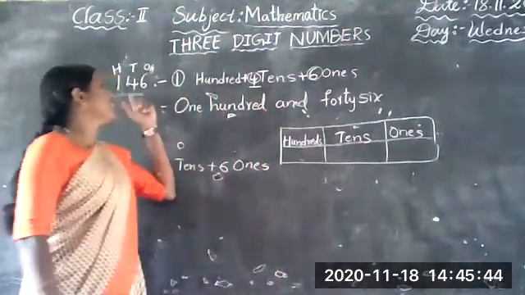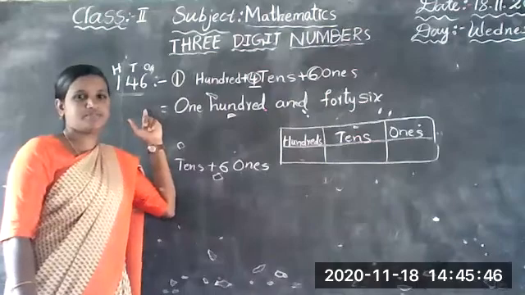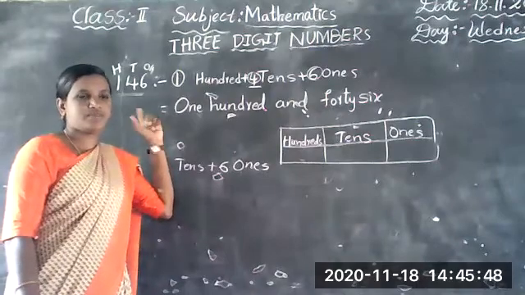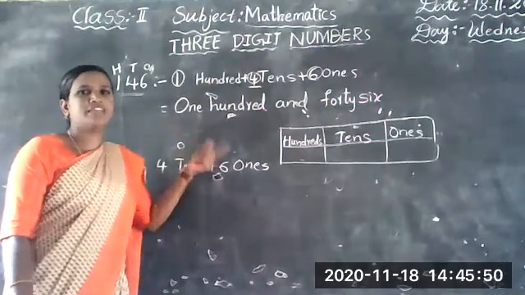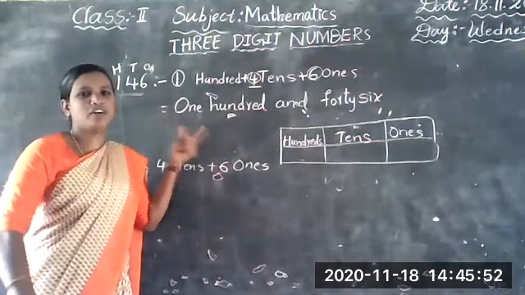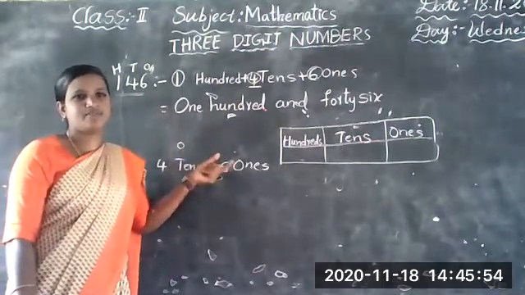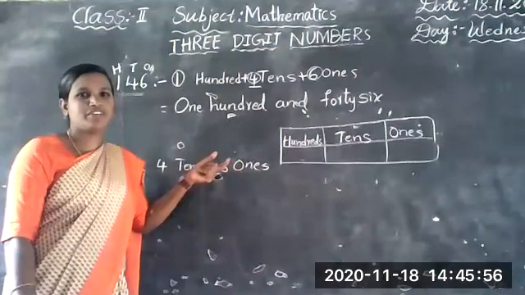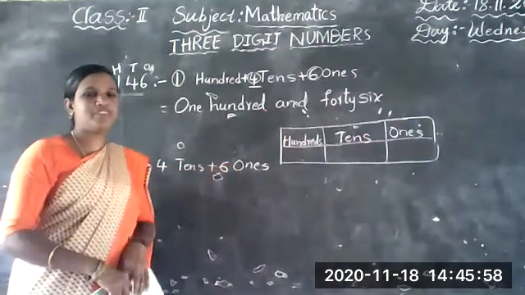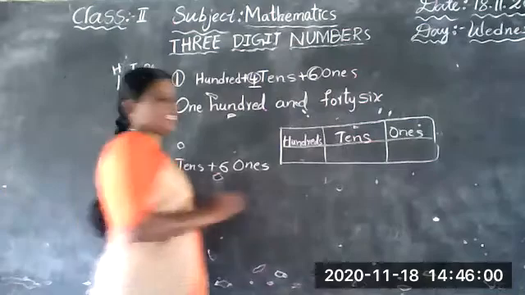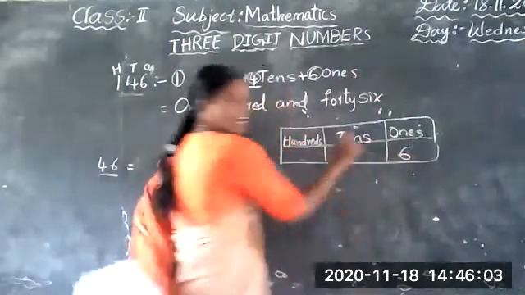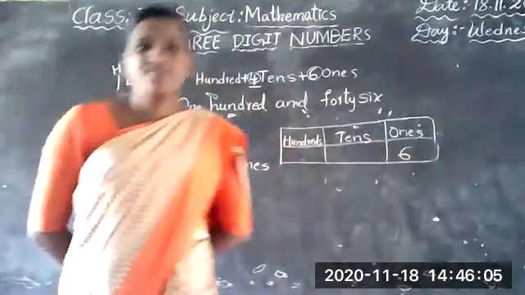So, in 146, show with your fingers. Very good. How many ones are there? 6 ones. How many tens are there?